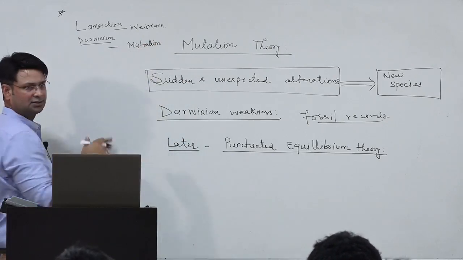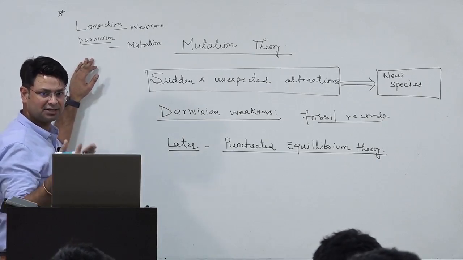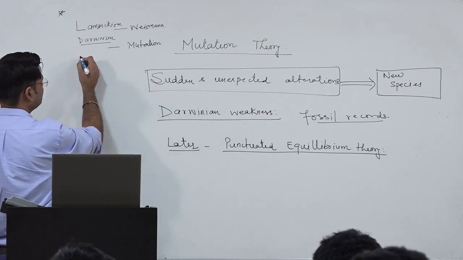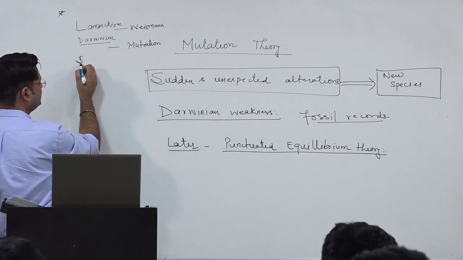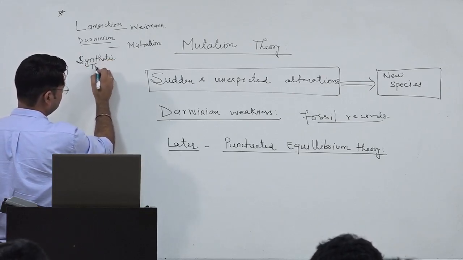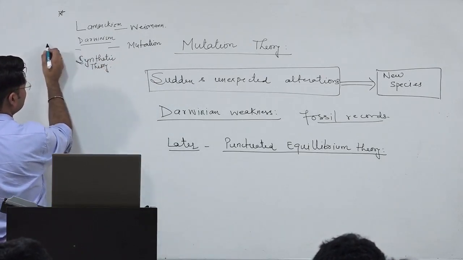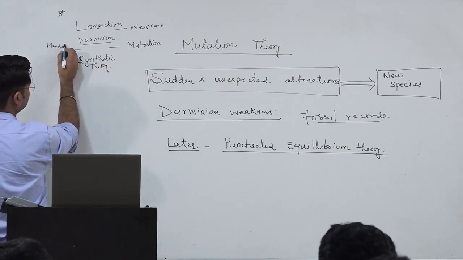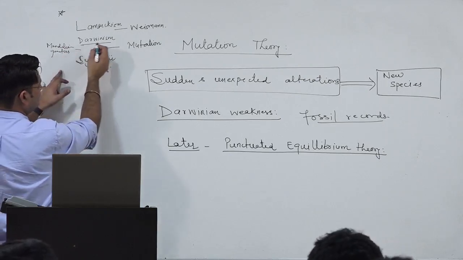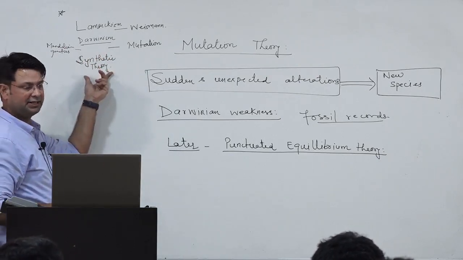right? Then there were many neo-Darwinians, right? Like Fisher, Sewell Wright and all these people, Haldane, right? They gave this neo-Darwinism, or you can say which was later clubbed with synthetic theory. This synthetic theory combines, here Mendelian genetics also came in, right? Mendelian genetics and Darwinian principle of natural selection, it was combined here in synthetic theory.